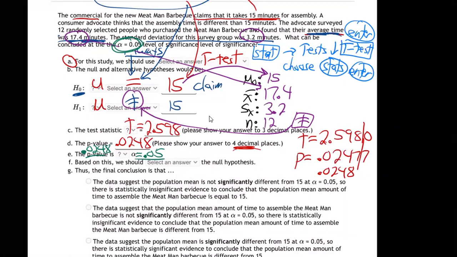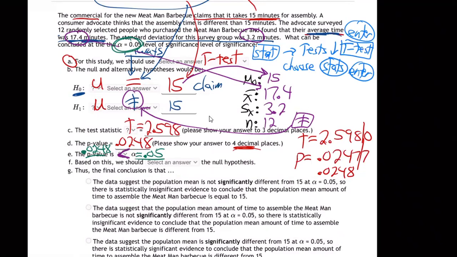Which one, for my example anyway, which of those is bigger, 0.0248 or 0.05? Oh, 0.05? Yeah, everybody see that? The 0.05 is bigger. So you choose the symbol that goes this way. Remember, it's the alligator open mouth towards the bigger one, right? The 0.05 is bigger. 5% is bigger than 2%, right? Mr. Heron, can your T value be negative? It can. It can be negative. Yes. Yeah, if you have a less than problem, usually is when that happens. Yeah. So the open mouth is towards the 0.05 because that's the bigger one.